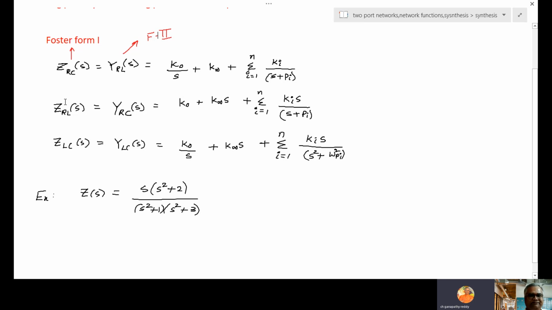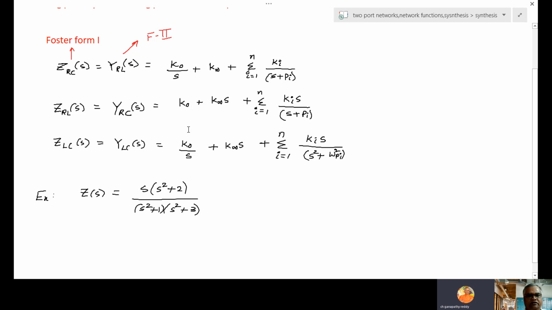If it is an RL series, so resistor R and sL, it has a pole at s equal to infinite. So K infinite s plus K0. So K infinite is used for the inductor and K0 is used for the resistor.